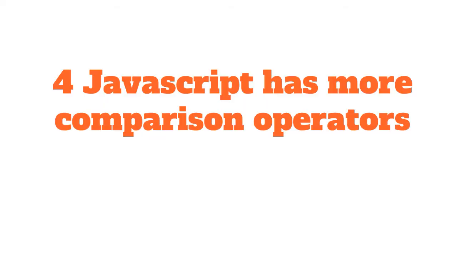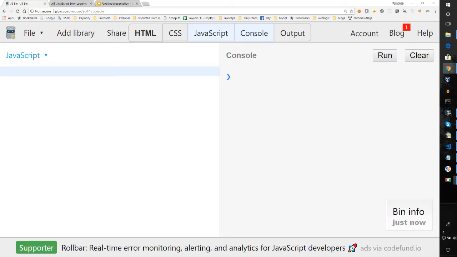Number 4, JavaScript has more comparison operators. In your favorite OO language, you may be used to a certain set of equality operators and comparison operators. JavaScript has a few more because of something called coercion. Let's take a look. So in JavaScript, you have additional operators.